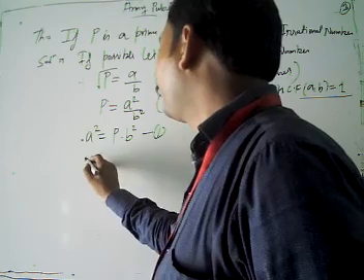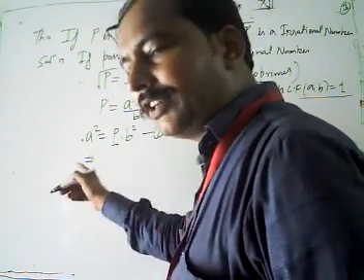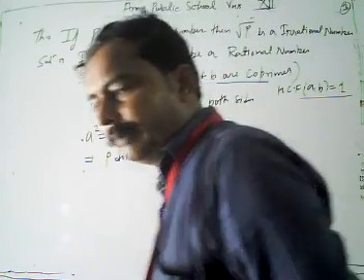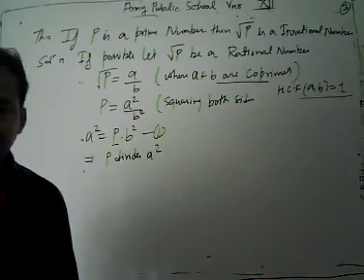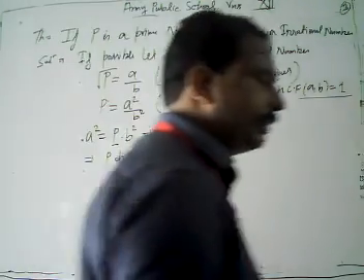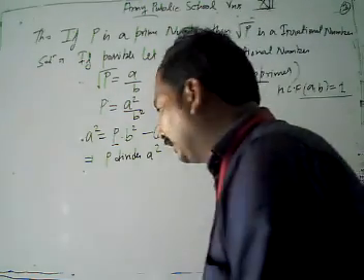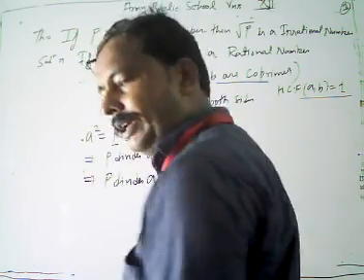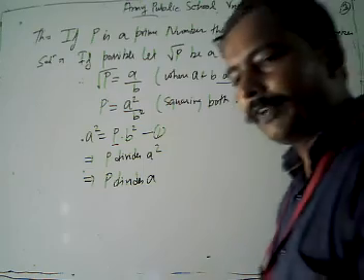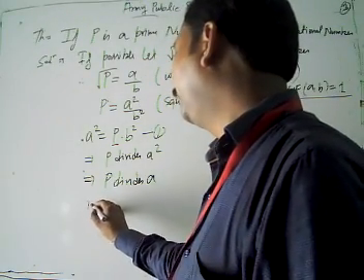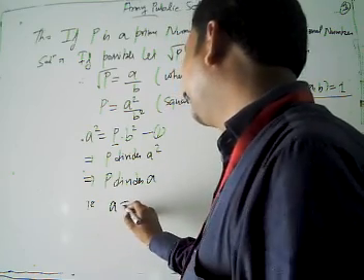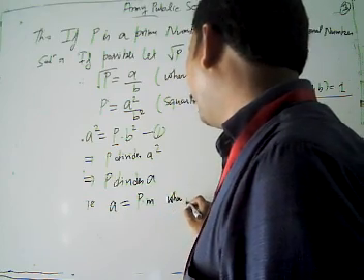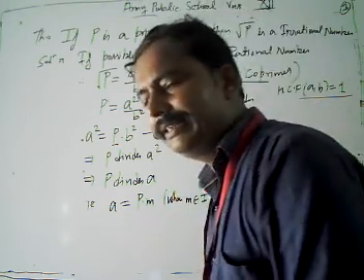Now look, our a square is given by p into b square. Then p is a factor of a square, means p divides a square. Just before this, in the previous theorem, we read that if p is a prime number and p divides a square, then p divides a. Now if p divides a square, then p divides a. Now p divides a means p is a factor of a. Then we can take a is equal to p into m, where m is some integer.